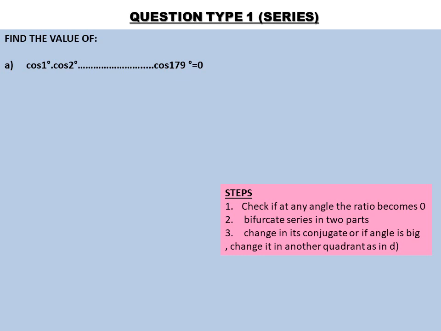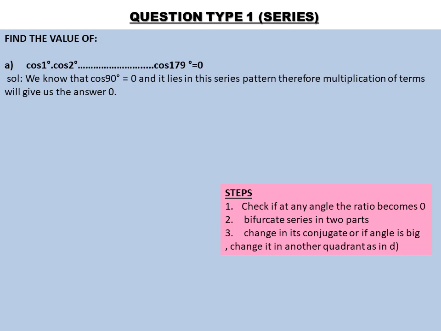The first series is cos 1 degree, cos 2 degree and up to cos 179 degrees, right? You have to show that this series is equal to 0. Here it is multiplication. In multiplication, just see if any of the angle's ratio becomes 0. We know that cos of 90 degree is 0. You have to remember at which angle that ratio is 0. So just remember that cos 90 degree is 0 and see whether that angle is coming in between the series or not. If that angle is coming in between the series, you will get the answer 0, right? Here you can see cos 90 is in between the series.